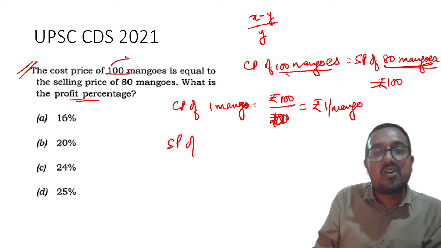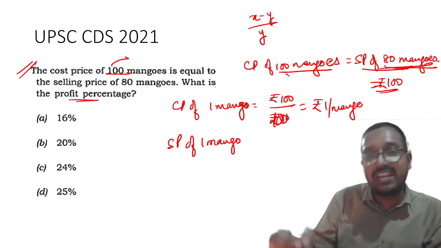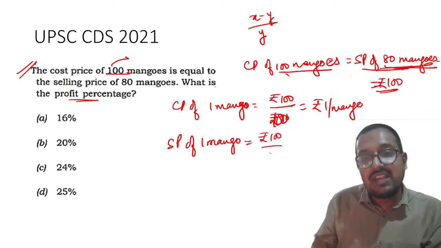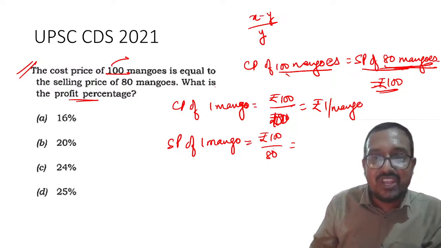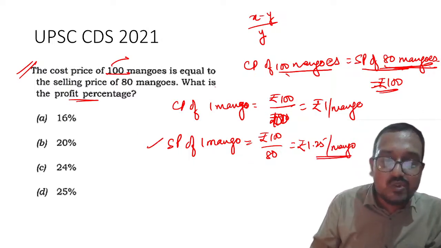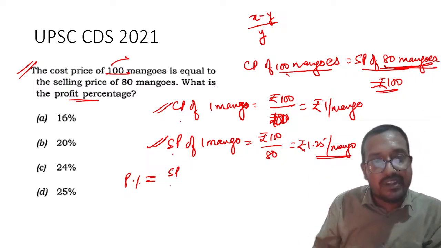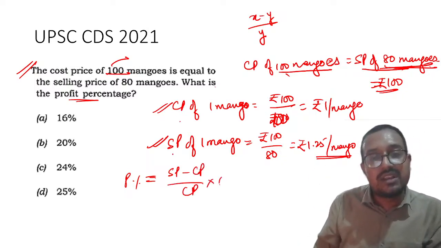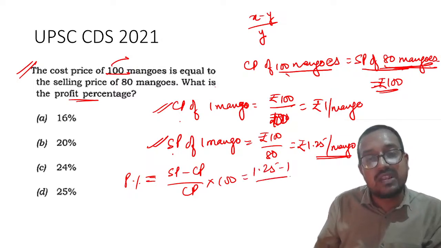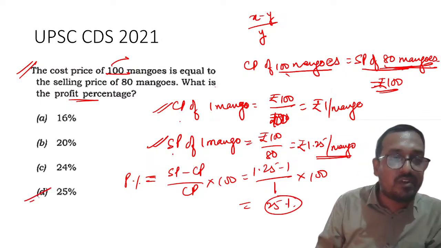Now my dear students, SP of one mango. How to find? SP of 80 mangoes is equal to rupees 100. So rupees 100 divided by 80, that will be equal to 1.25. Rupees 1.25 per mango, right? Now we have SP, we have CP, and now we can find profit percentage. Since SP is greater than CP, there will be profit. So SP minus CP upon CP into 100, that is equal to 1.25 minus 1 divided by 1 into 100. So this will be 25% profit, which is option D.